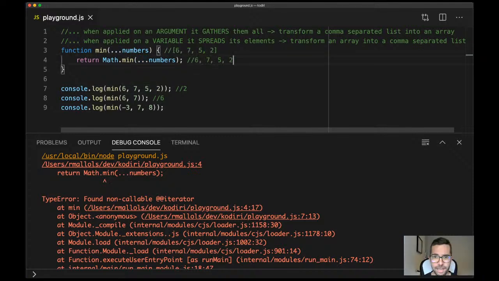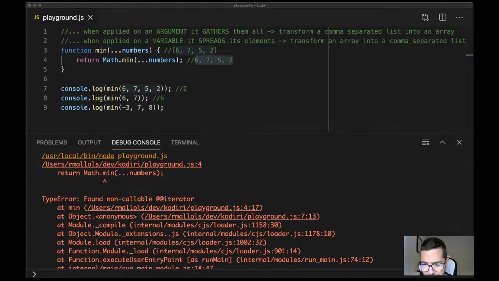Now on line number 4, we are inverting the process. So first of all, we gather and then we spread. Why do we gather? Because we applied it as an argument in the parentheses when we declare the function. Why do we spread later on? Because it's the same process the other way around. We got an array, and then we spread it. We transform the array into a comma-separated list of numbers, which is what Math.min is expecting.